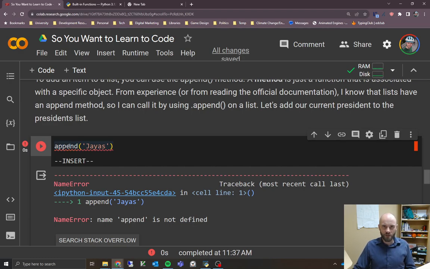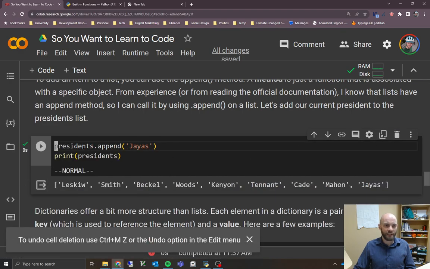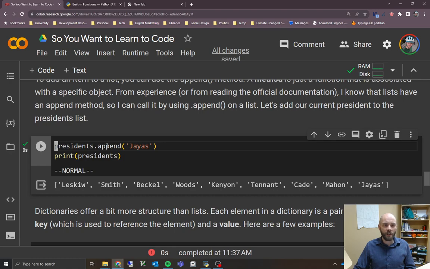This isn't one of the built-in functions that we looked at before, and that's because this isn't a function you can just call by itself. It's specific to lists. So you have to use this dot notation to say, here's a list, use this function on it. We're running on that specific list of presidents, and this particular function will append the string JIAS to our current list of presidents. If you wanted to find out more, if you weren't sure what methods were available, for example, you could Google Python list methods and see what methods are available.